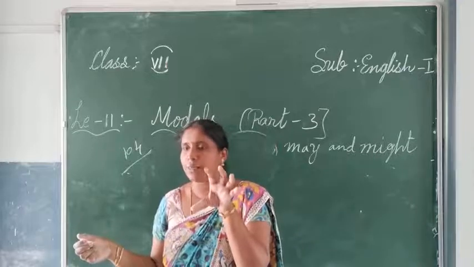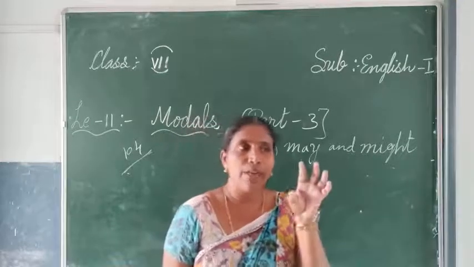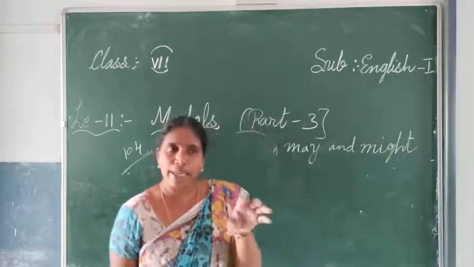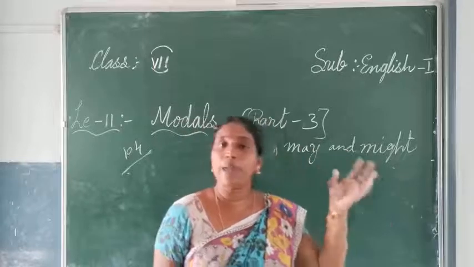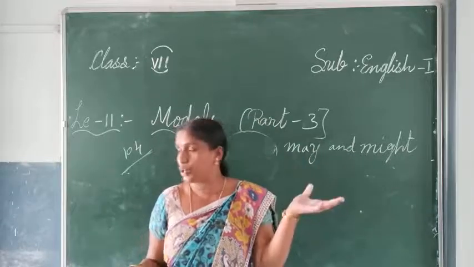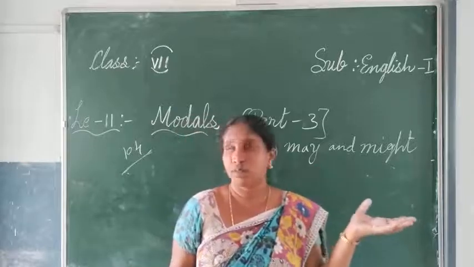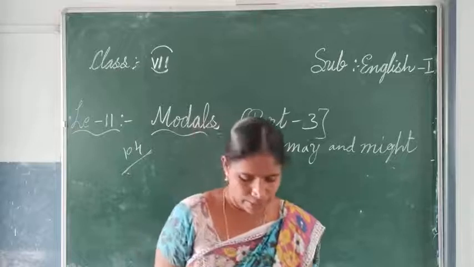She might means the chances are there. So may and might are mainly used when we are thinking that something may happen. It may rain today, or it may be too sunny today. That means it will be that situation.